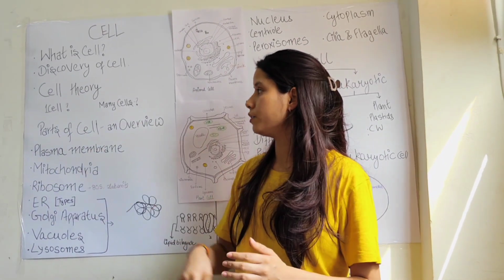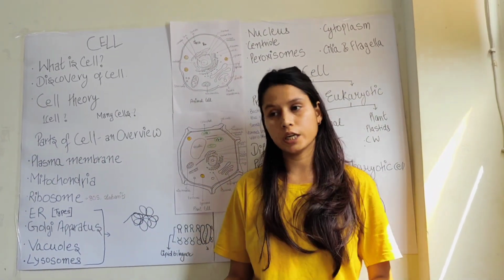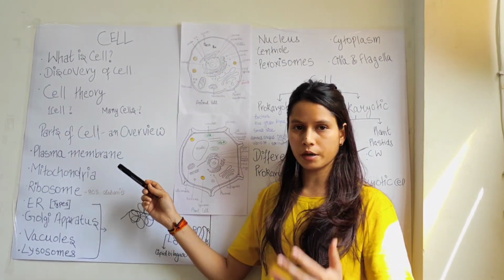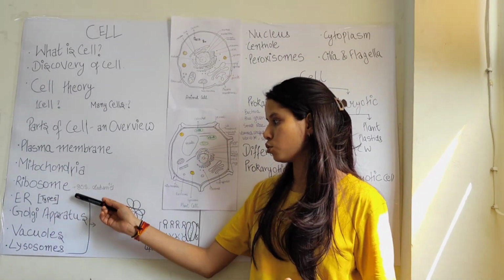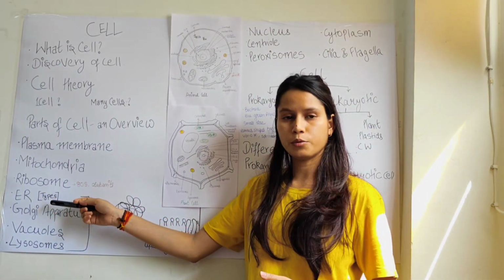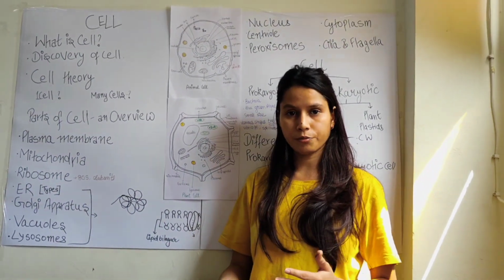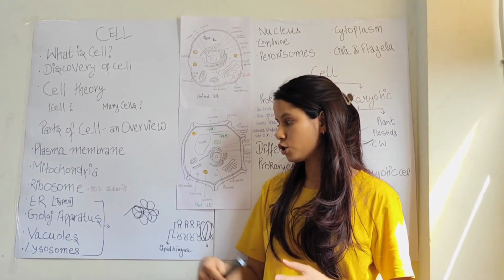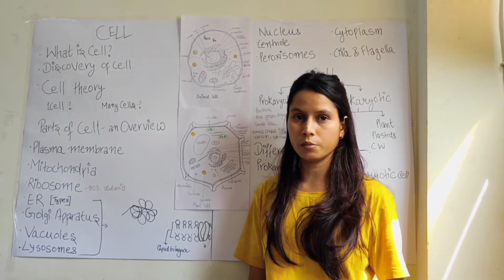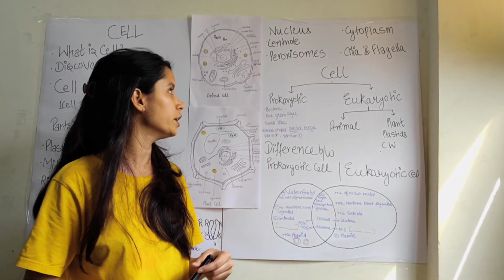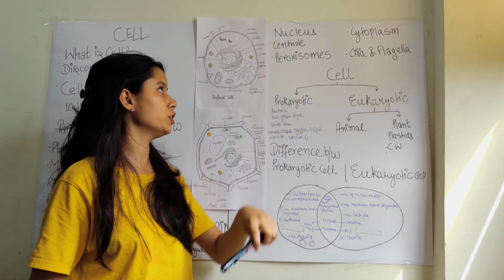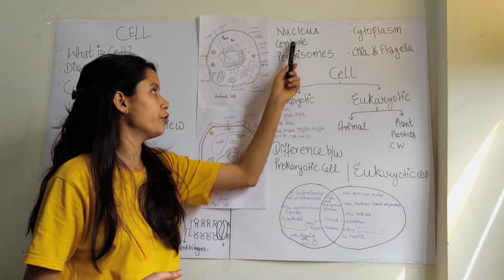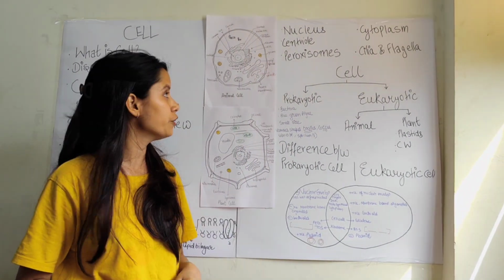We have discovered who discovered the cell, who gave the cell theory, and what the parts of the cell are: plasma membrane; mitochondria, the powerhouse of the cell producing ATP; ribosomes, the protein factories; ER, which helps in protein synthesis; Golgi apparatus, packaging and sorting of proteins; and vacuoles, transportation and storage of materials. Lysosomes are known as suicidal bags because of the hydrolytic enzymes present inside them. Nucleus, the center of the cell, contains genetic material. Cytoplasm is the fluid present inside the cell, and centrioles are the organelles that help in cell division.